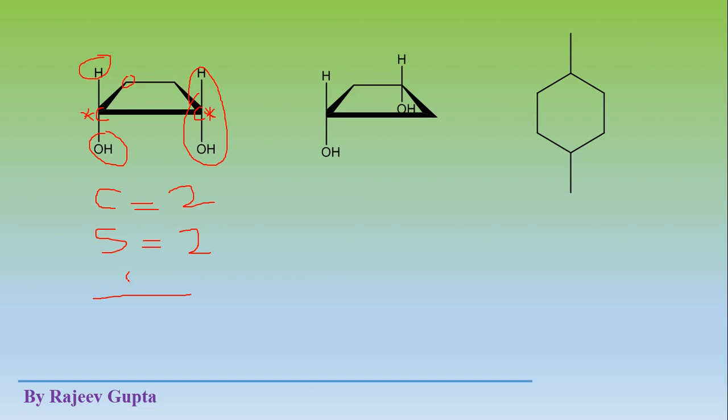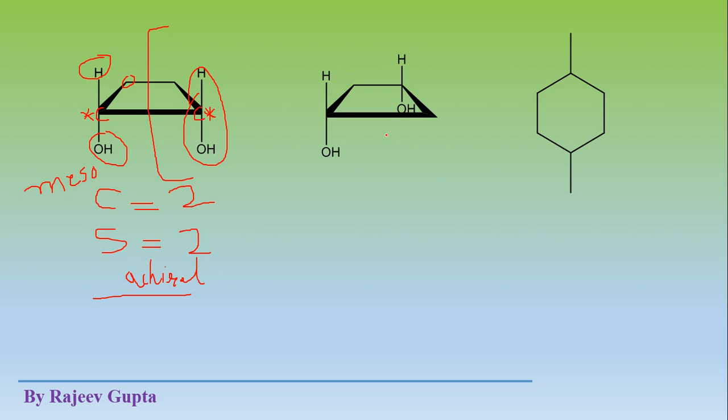And this molecule is achiral, because a plane of symmetry is present. See this plane of symmetry. So it is a meso compound because of 2 chiral centers and a plane of symmetry between these 2 chiral centers. It is an achiral or optically inactive molecule. So chiral center number is 2, stereo center number 2, and it is achiral.